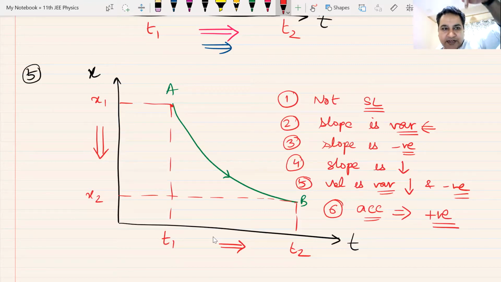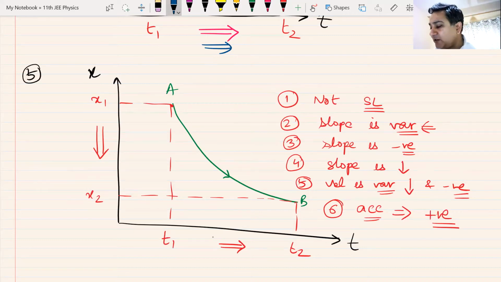Velocity is negative and it is becoming less. How will it become less? When acceleration is opposite, that means acceleration must be upwards. Acceleration must be positive. Am I clear? Can I have some raised hands that we understand that, sir?